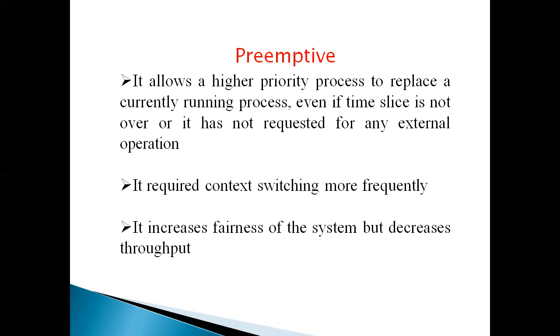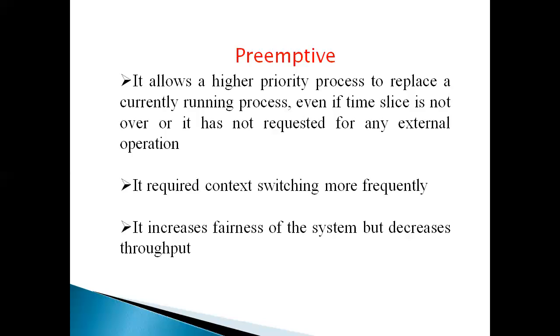It requires context switching more frequently. We have already seen what context switching means. Context switching means the transition from process 1 to process 2. That time is called context switching. Because it allows a higher priority process to execute and suspends the low priority process, the context switching is more frequent in preemptive.